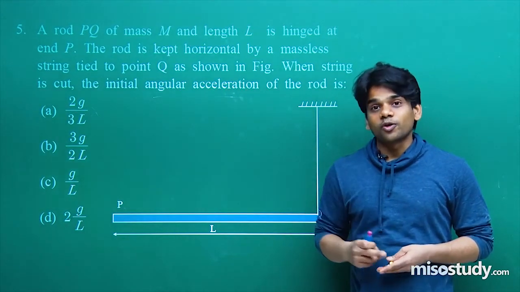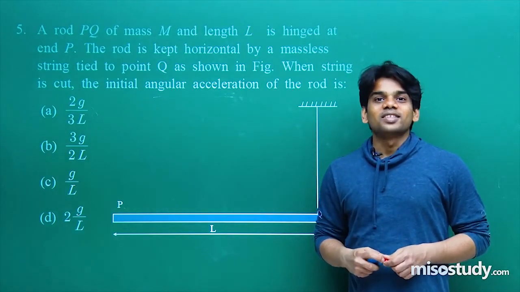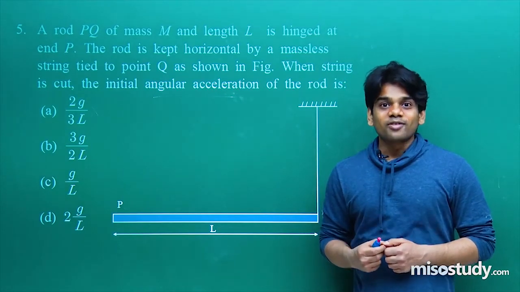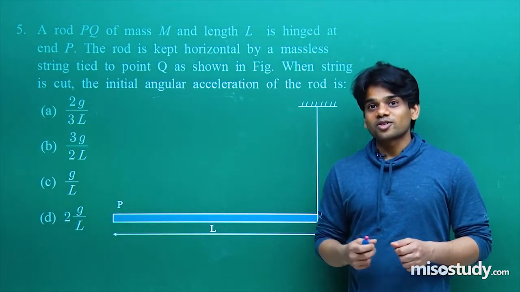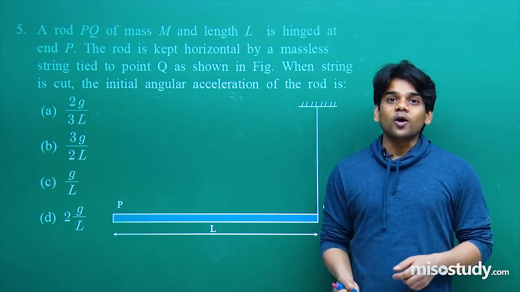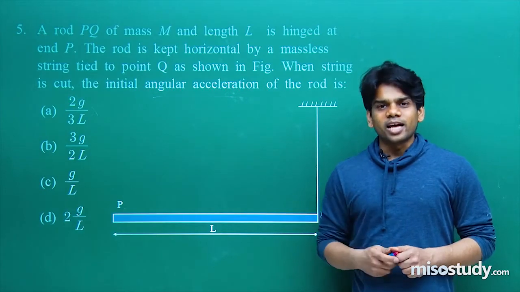There are a lot of uniform objects. You should know their center of mass. I have discussed how to find the center of mass of various kinds of objects. I have discussed how to find the moment of inertia of various kinds of uniform objects. You should know the method also, how to derive it, so that in the examination, if a new case comes, you can quickly derive it.